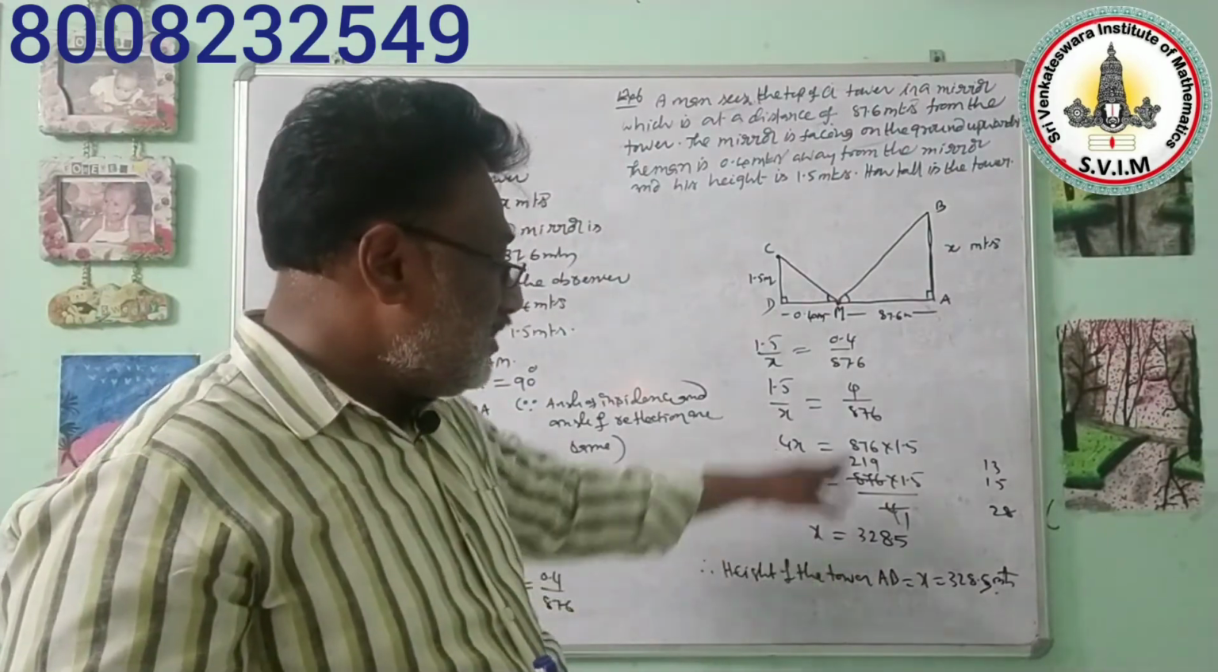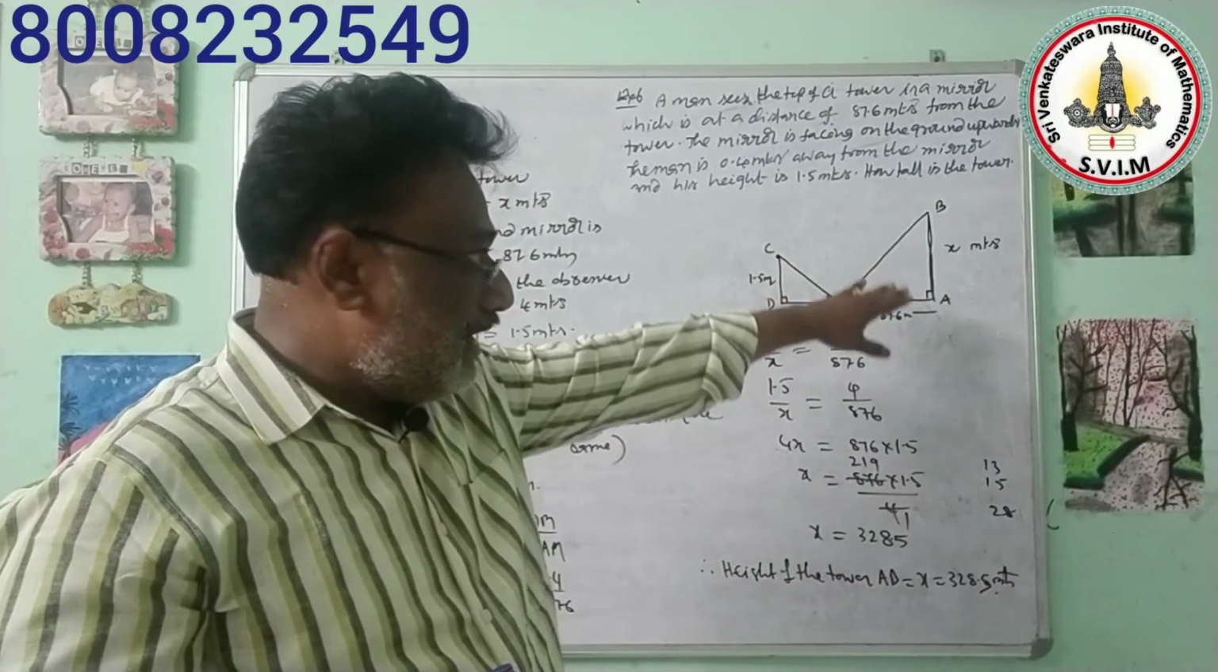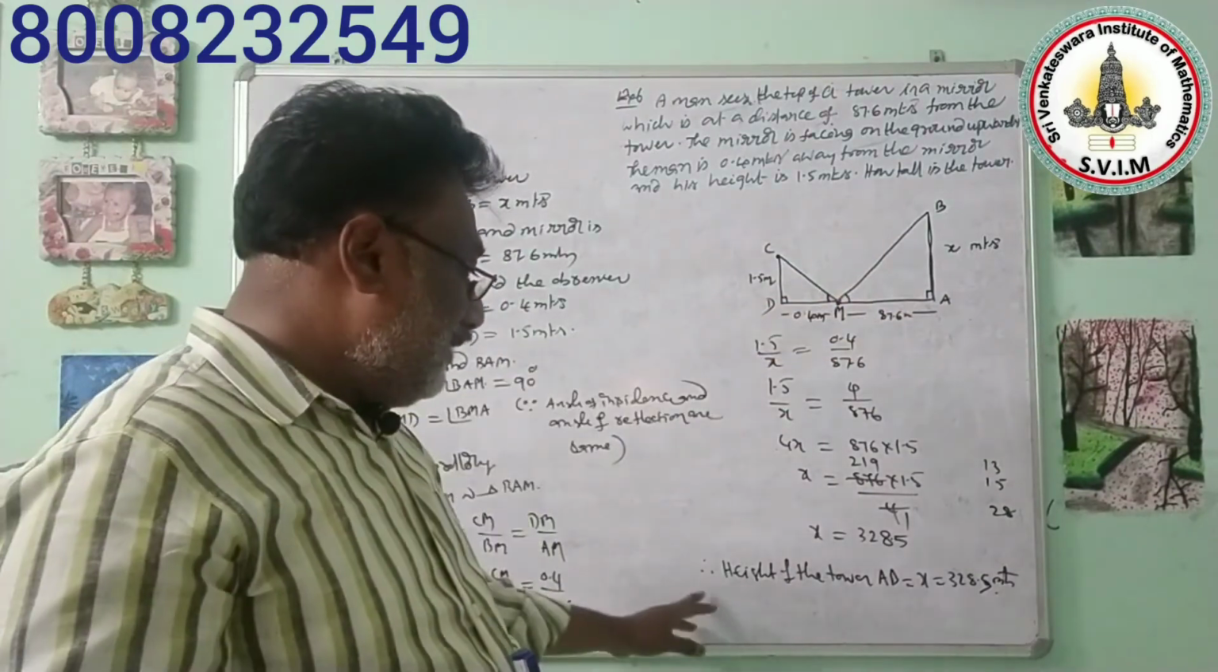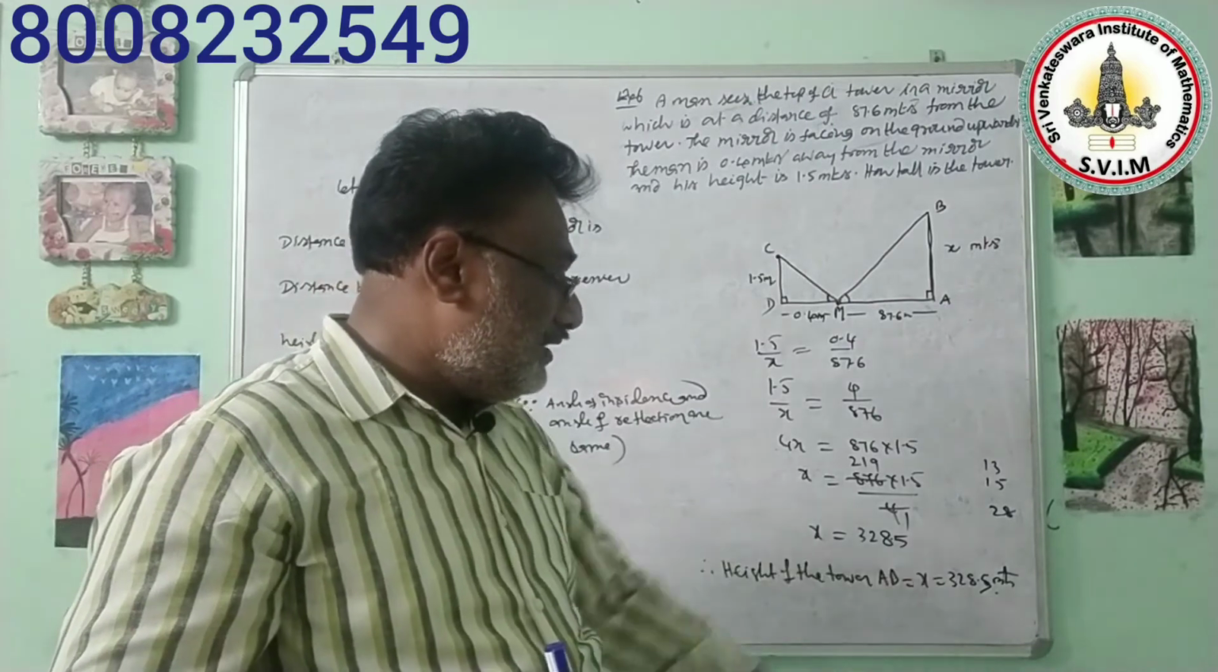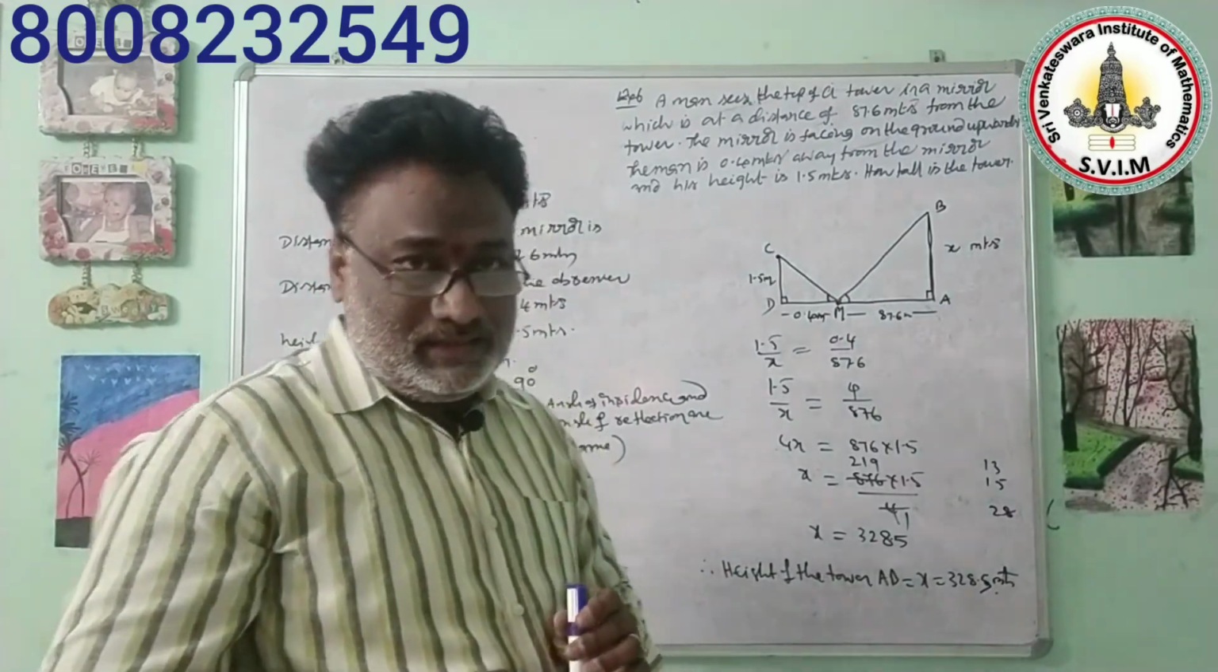So x is what we are assuming as the original height of the lamp post. Therefore the height of the tower or lamp post, AB, is equal to 328.5 meters.